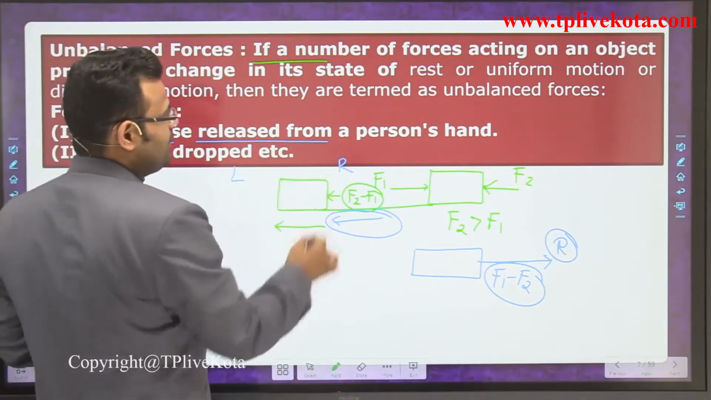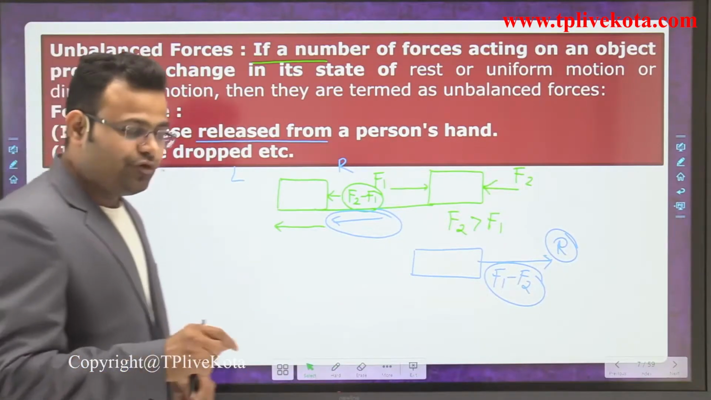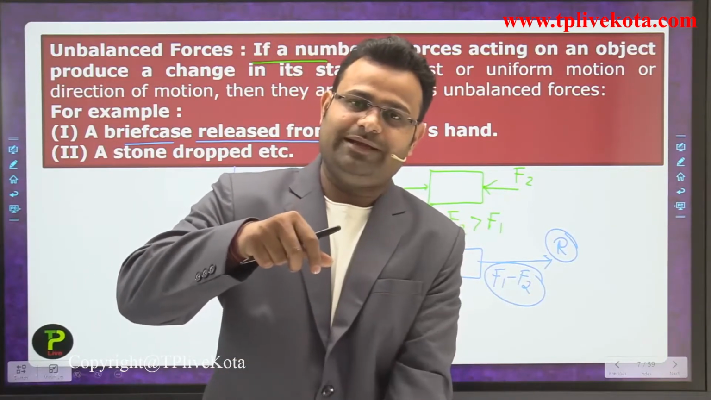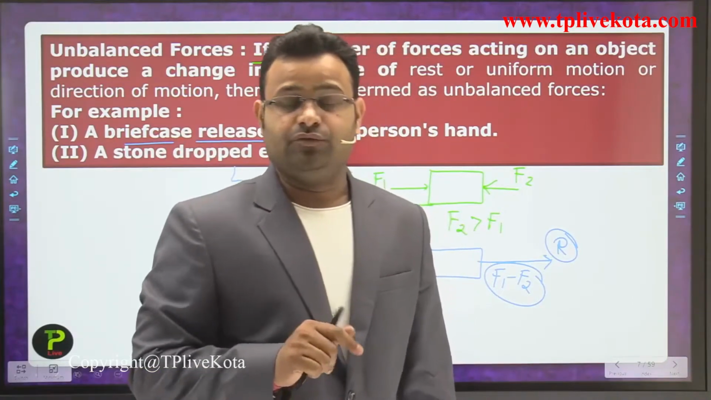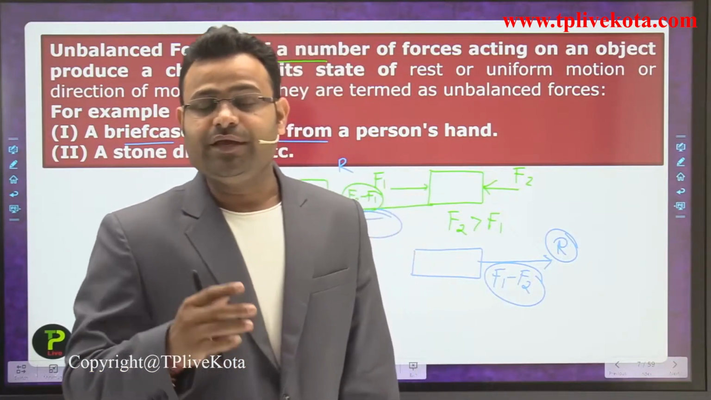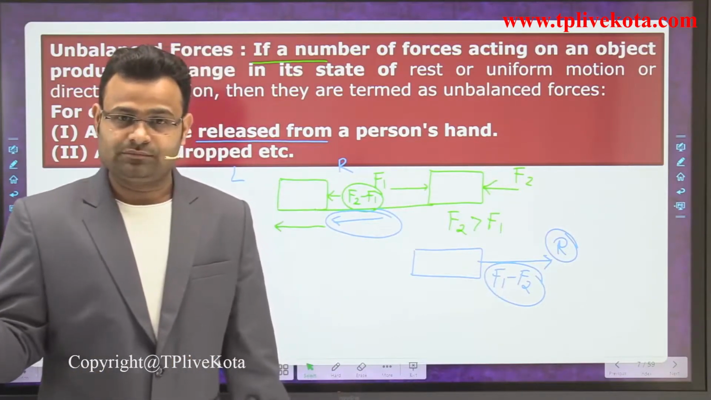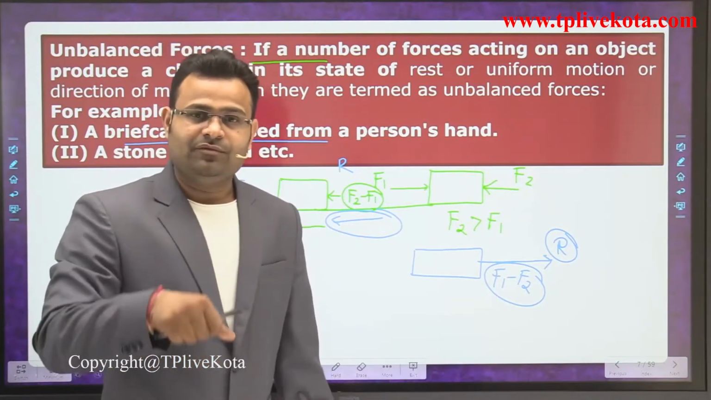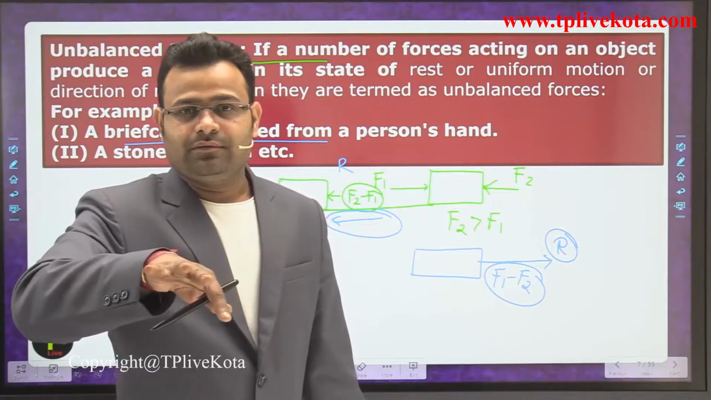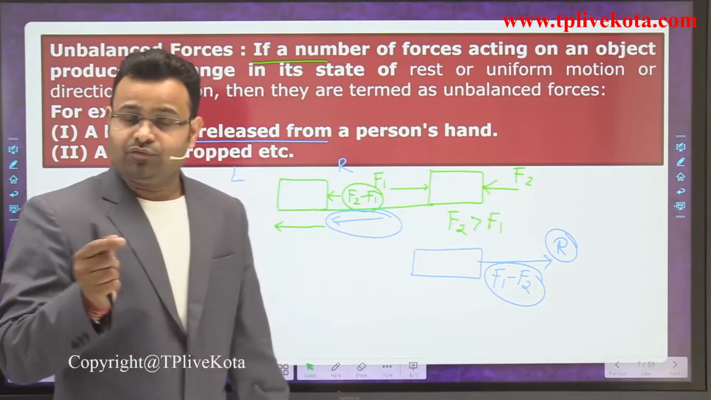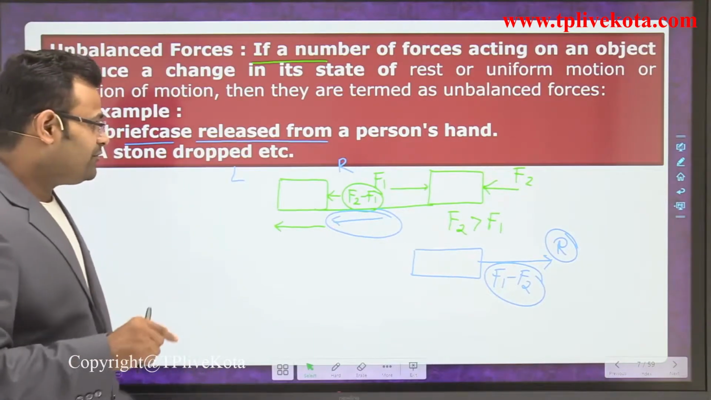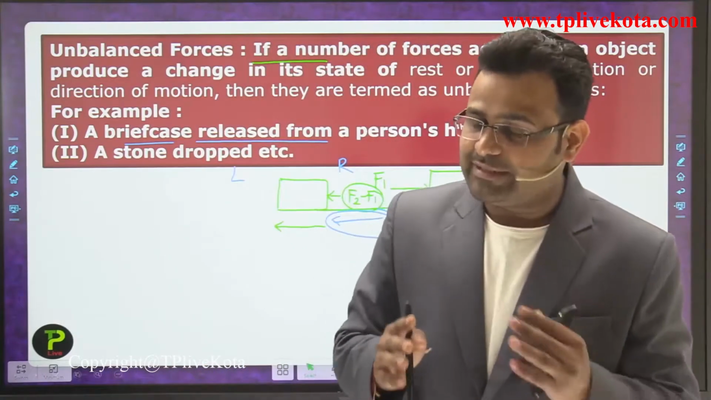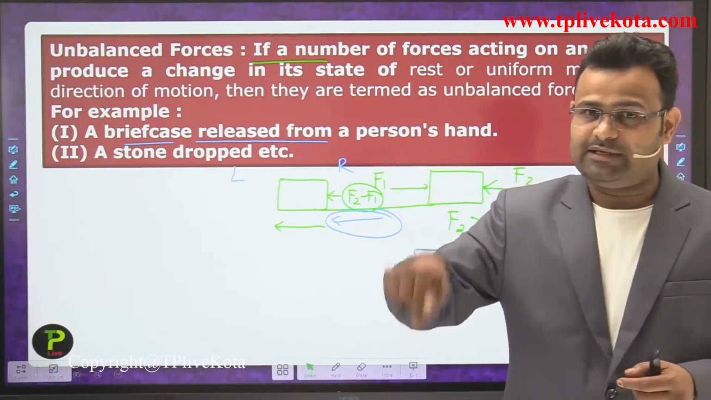Briefcase released from a person's hands. If you release the briefcase, it moves in a downward direction. Why is it moving downward? Because we are removing the upward force. Previously we were holding the briefcase with an upward force, so it was not moving. When we release it, it moves downward, because when we remove our hand force, the net force is applied in a downward direction.